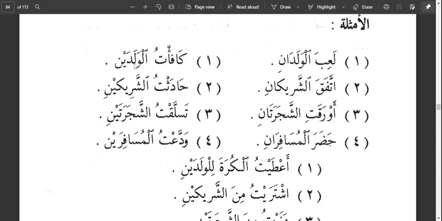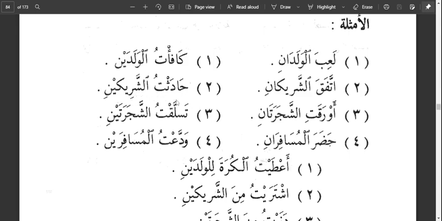So this is mansub this way, because al waladu here is maf'ul bi. We know that our maf'ul bi, that is the object, is always in nasbu state. The maf'ul bi is always in what? Nasbu state. So what indicates the nasbu state in al waladain is ya. The ya indicates the nasbu state.